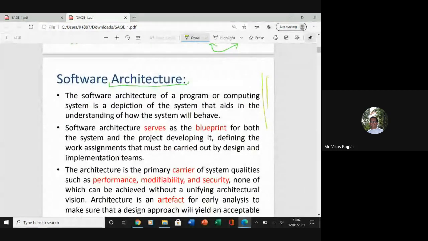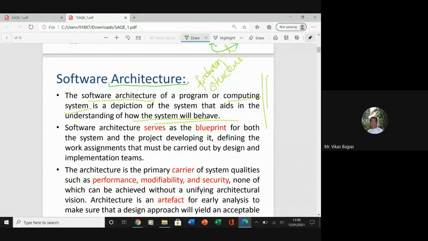Then we were talking about software architecture, where basically it is referring to the fundamental structure of a software system. And the software architecture of a program, or it can be a computing system, is a depiction of the system that aids in the understanding of how the system is going to behave.